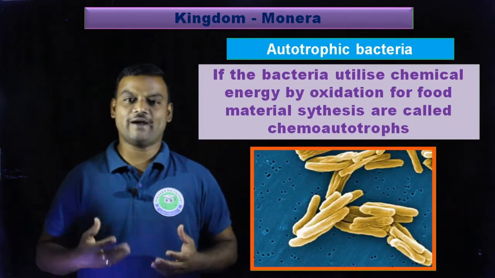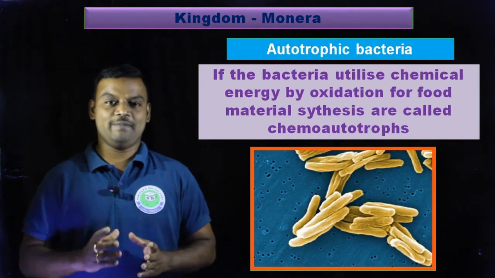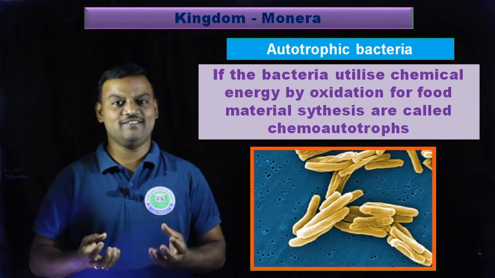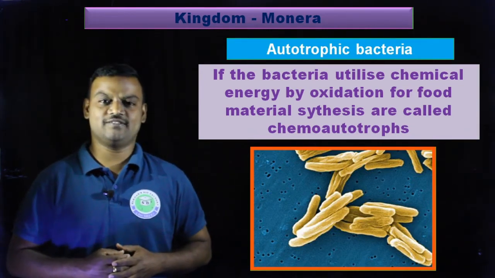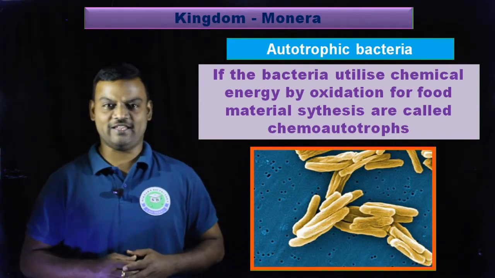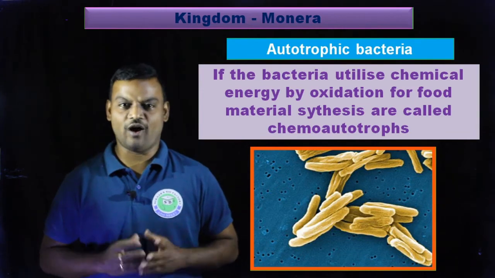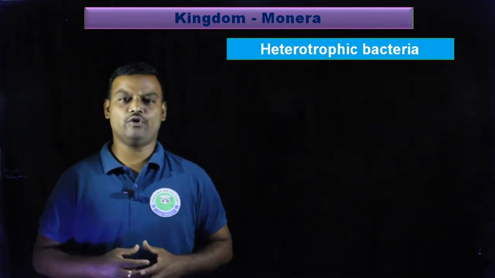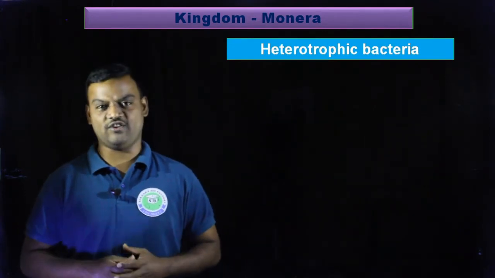And some other bacteria can utilize chemical energy by performing oxidation, and by utilizing this chemical energy they can synthesize their food on their own. These are called chemosynthetic bacteria. So these are the two types of autotrophic bacteria. And along with this, one more type of nutrition is there, it is heterotrophic nutrition.